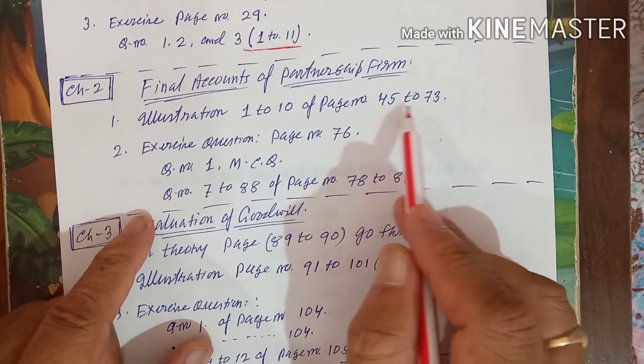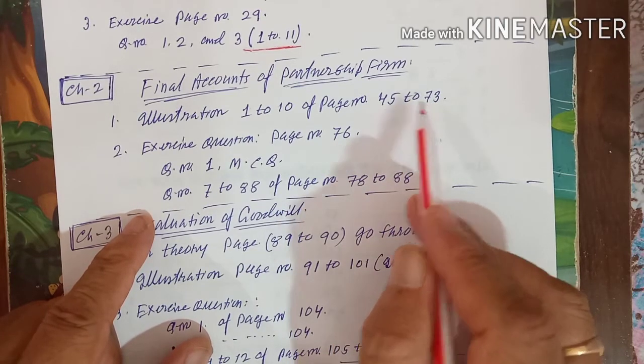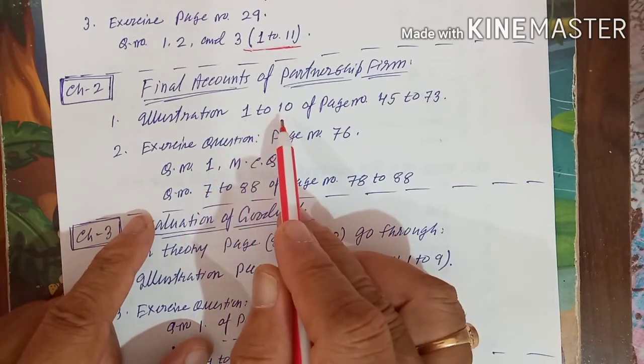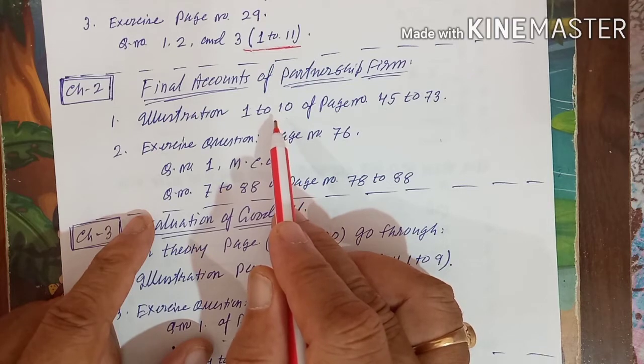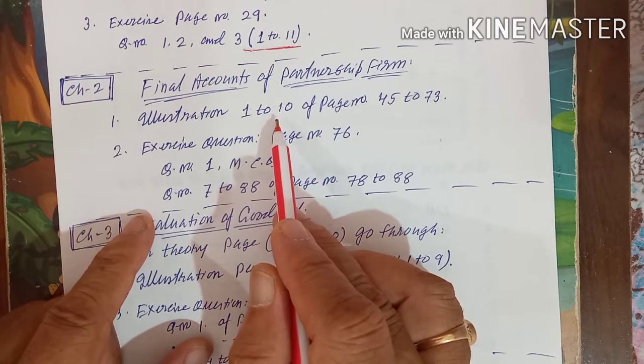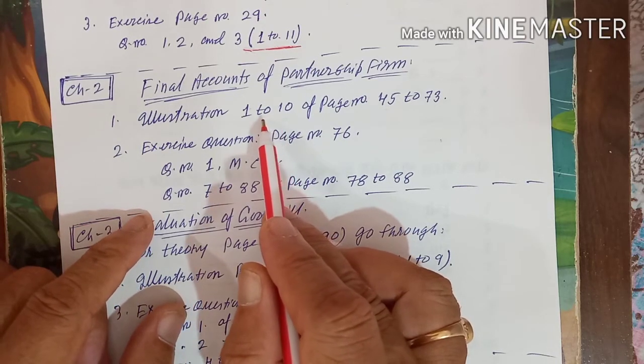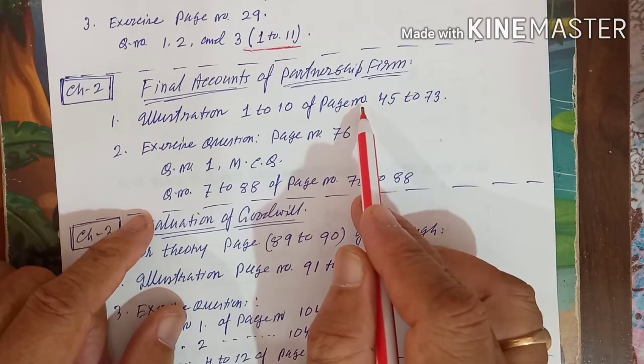All these illustrations, including the additional information, adjustment questions and solutions, are given in your textbook. One by one you go through all of this.